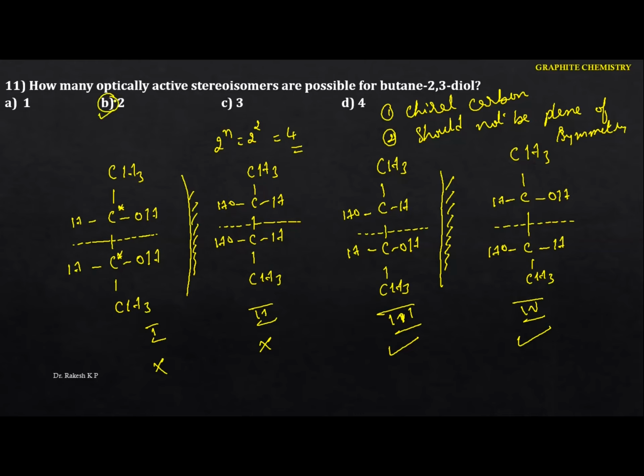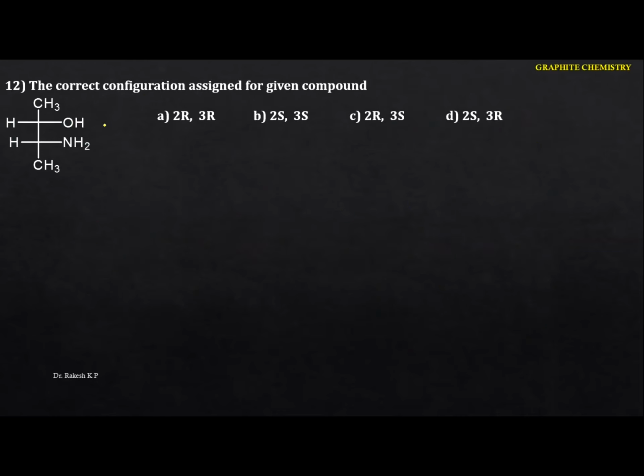Okay, so next one: the correct configuration assigned for the given compound. This is the most important one. I am sure you may get questions based on this one. Let me write the particular structure here. There is the CH3, and here it is the COH, and again the C, and this is the NH2, and this is the CH3. Now I am going to explain how to identify the R and S notations here.